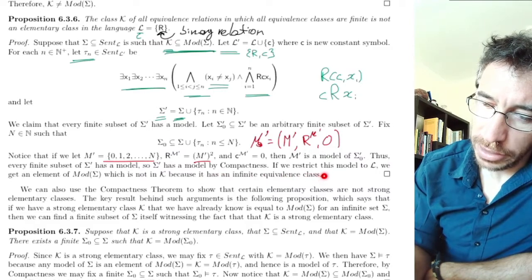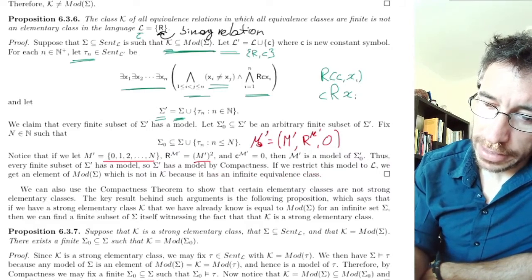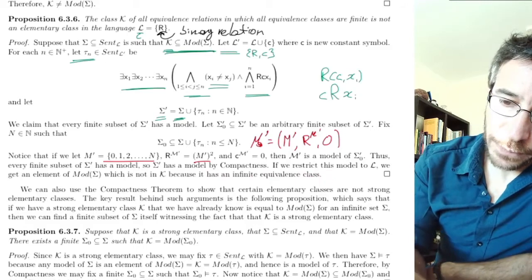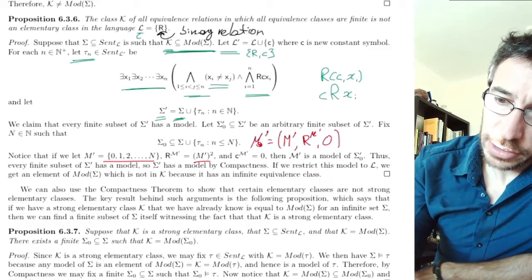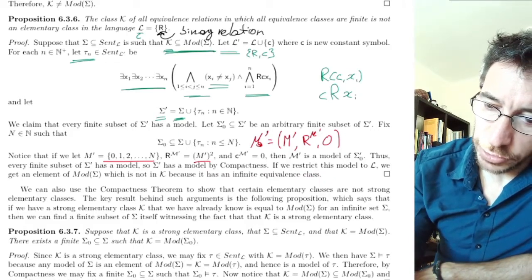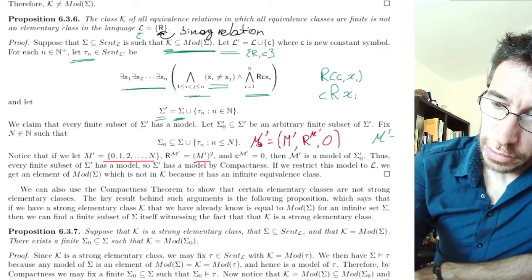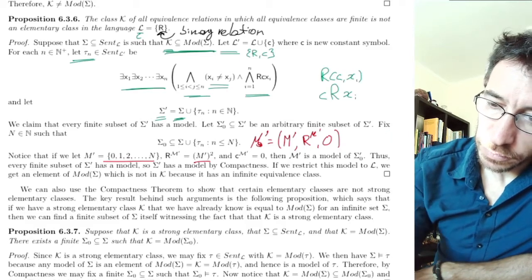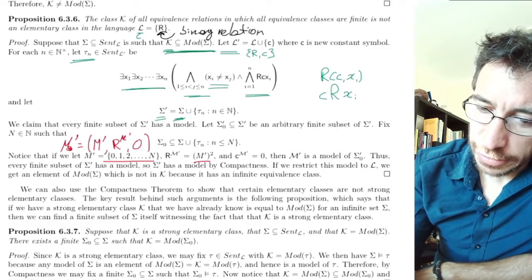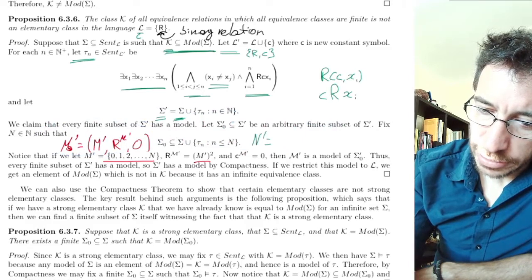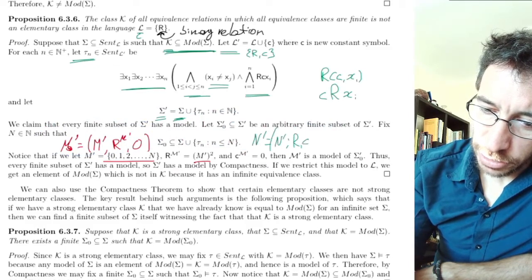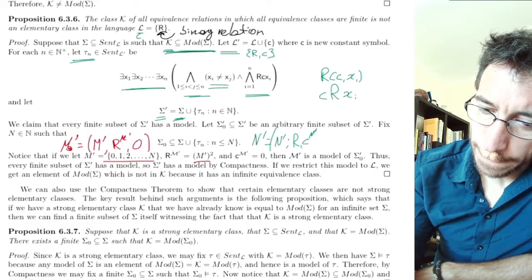And why is that? Well, I have to see why. Let's call this model something else, so it's not M prime. We have N prime, which has a domain N prime, relation R, and a constant C, interpreted in N prime.